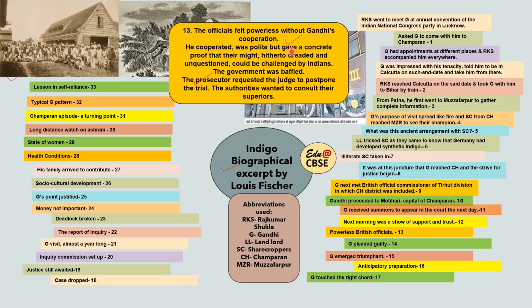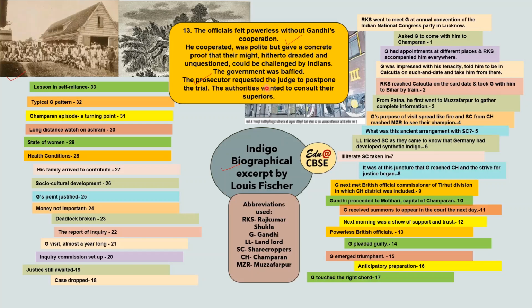So they wanted Gandhi to cooperate. So Gandhi cooperated. He was polite, but he gave concrete proof that their might, hitherto dreaded and unquestioned, could be challenged by Indians. So at that point he proved that they can be as powerful as they can think of, but they can be challenged by Indians.